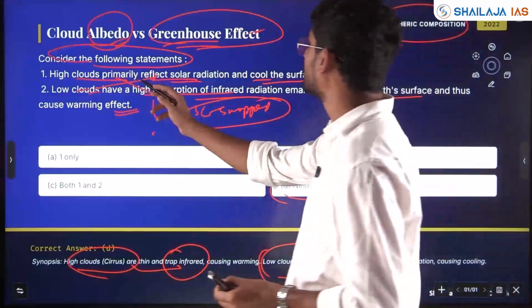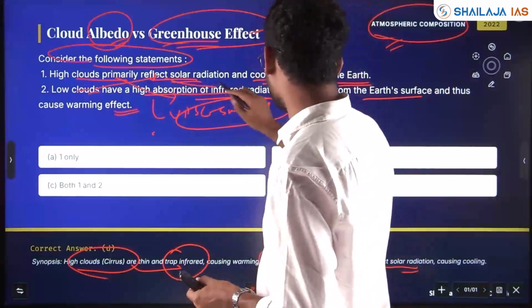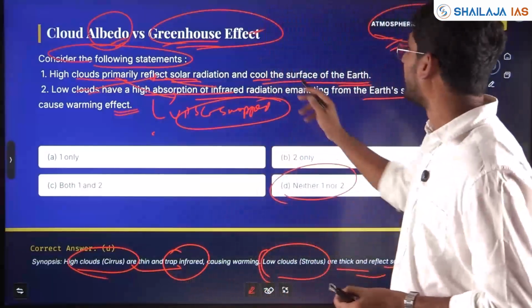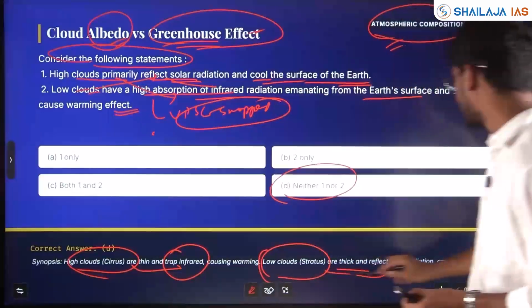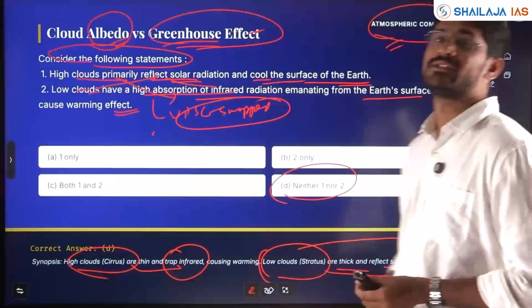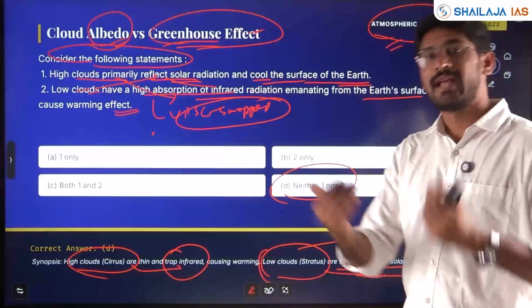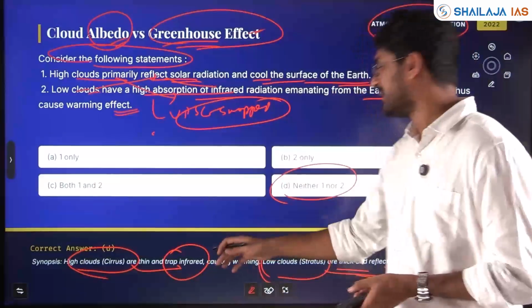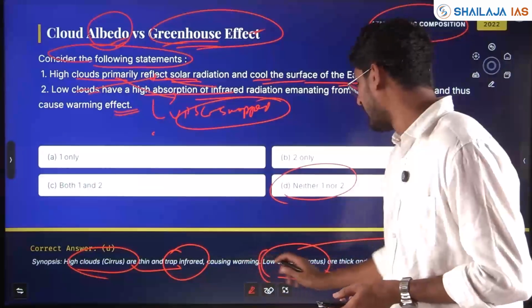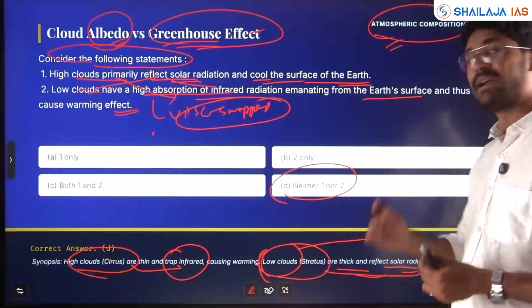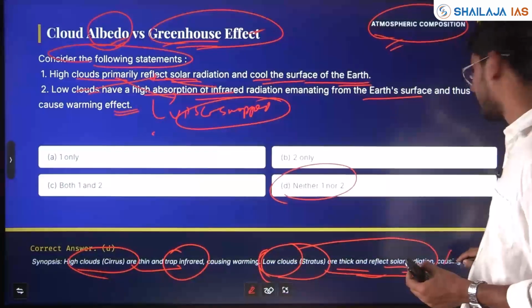They allow the light rays in, and when they come, they trap infrared.